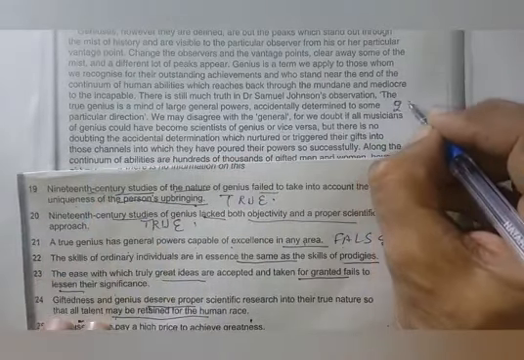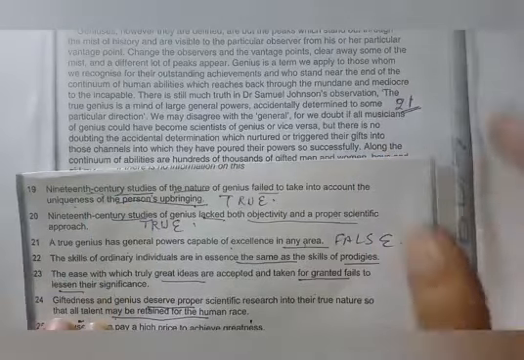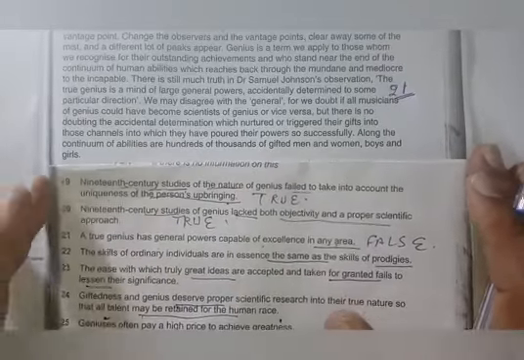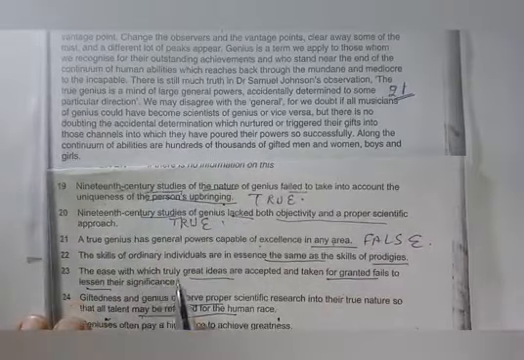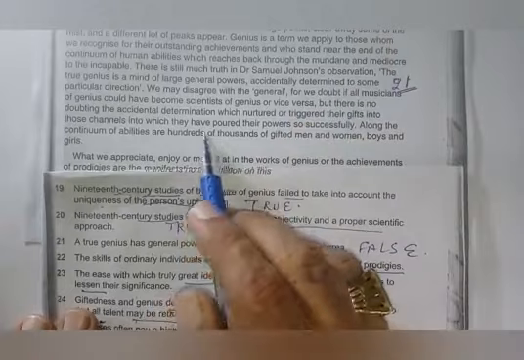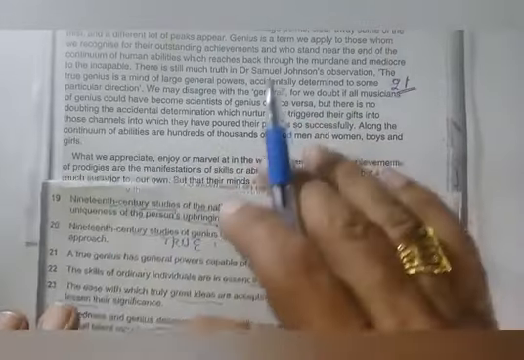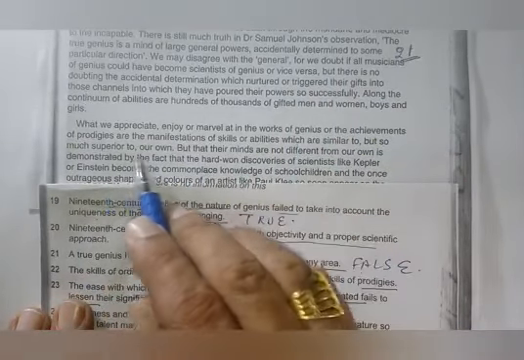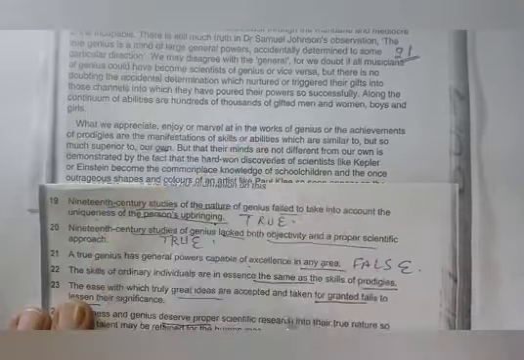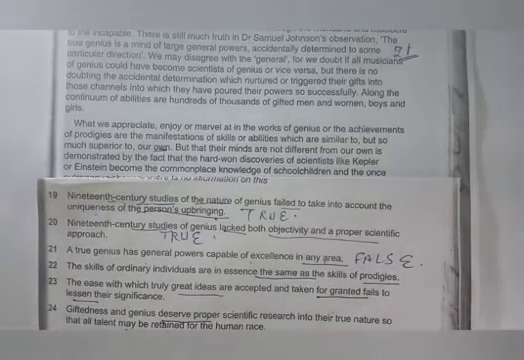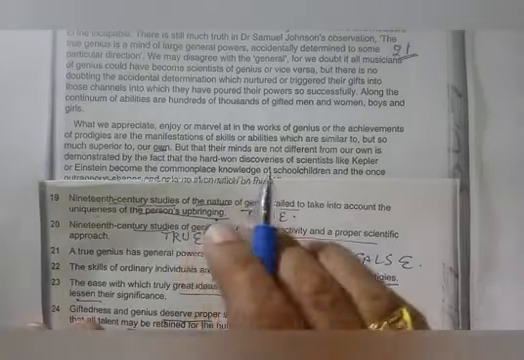from this one, 21, right? Next we may disagree with the general footnote becomes scientist, but there is no doubting the extent of which nurture. Again the ease with which accepted taken for granted fails to lessen. So he said along this one, we appreciate, enjoy, marvel at the work which are similar to or much superior to our own, but their minds are not different from. So here you can check, taken for granted fails to lessen their significance.